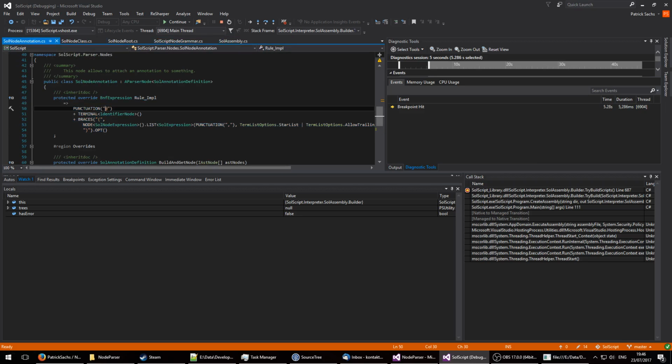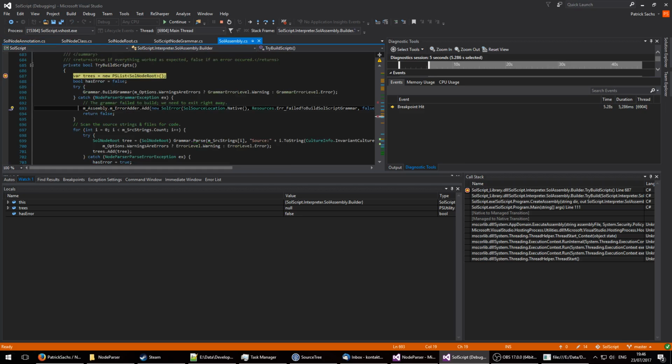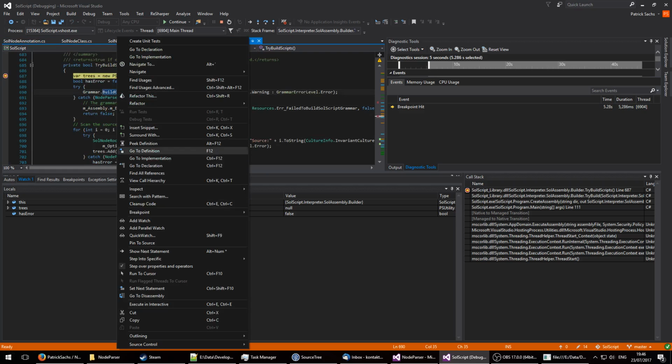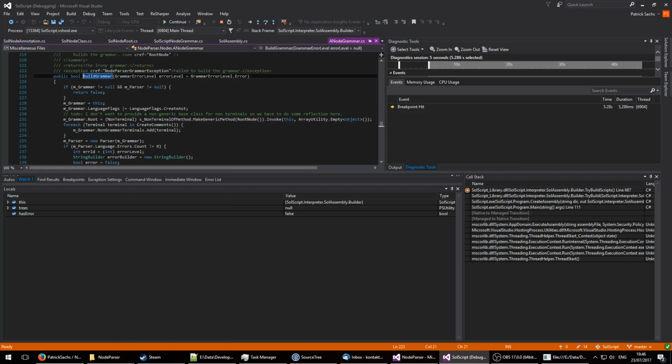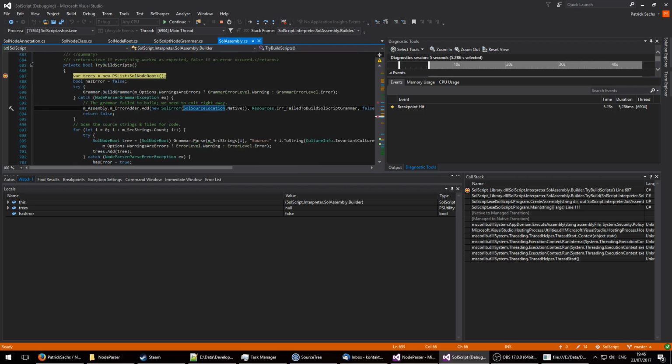Because it's still a property after all. You could just call a method and return a rule based on a random number generator, so that each time you run your method, the syntax is different. Well, actually, I know a language that does that. There's an esoteric programming language that changes its syntax every day. I'm getting off topic. So you build your grammar, which does fancy stuff behind the scenes for you.